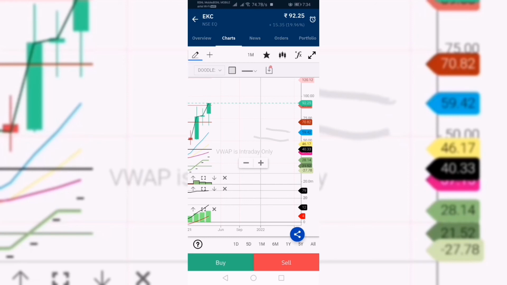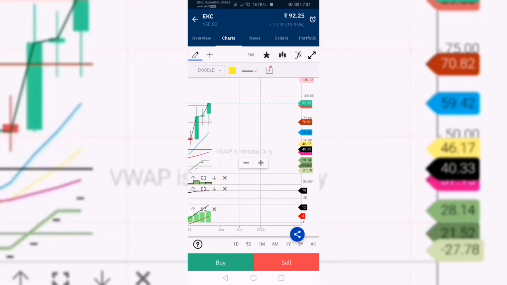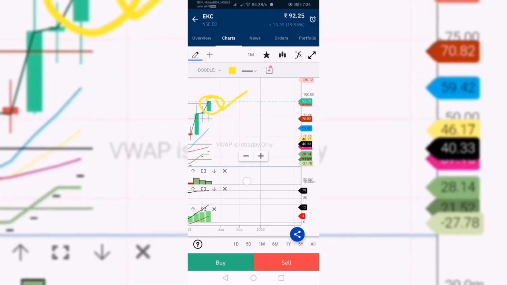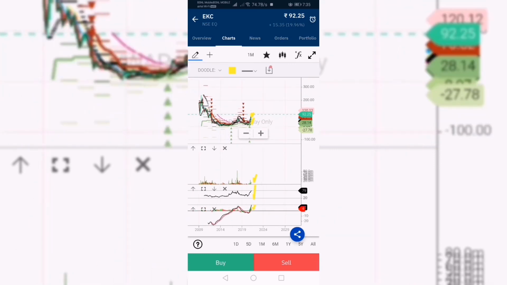In monthly charts, it is going up. You can see here resistance has been broken, the volume has been increasing, RSI also up, MACD up, parabolics are up. Here parabolics are also up.